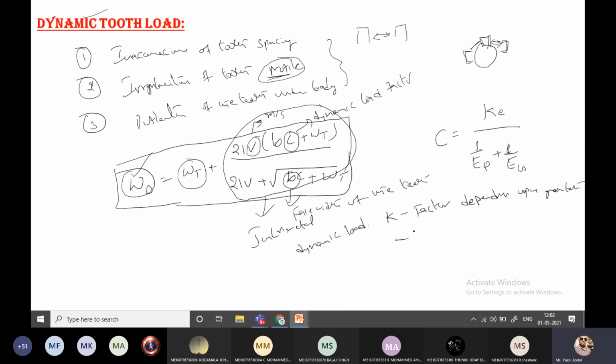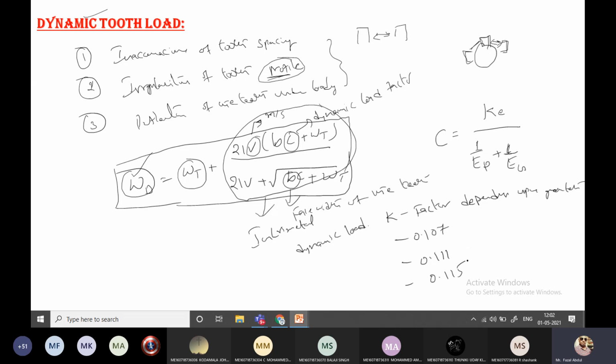The K value can be 0.107, another K value 0.111, or another K value 0.115. So these are the three values we have for the K factor.